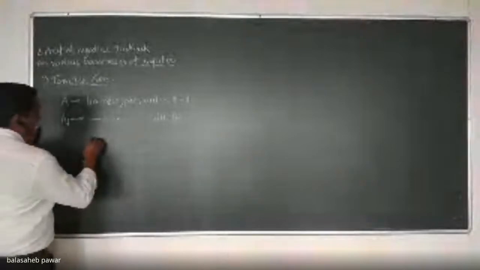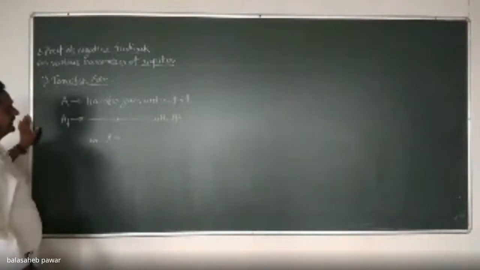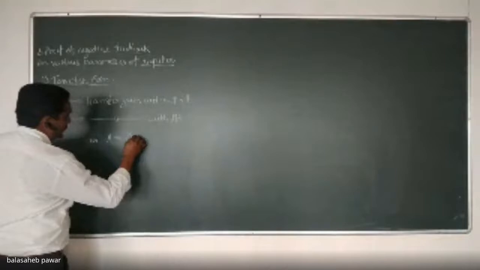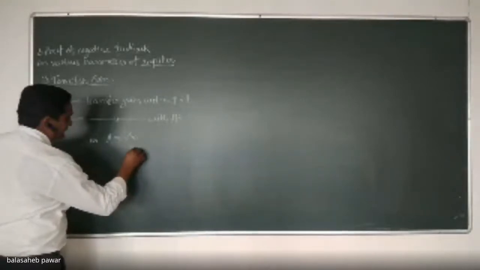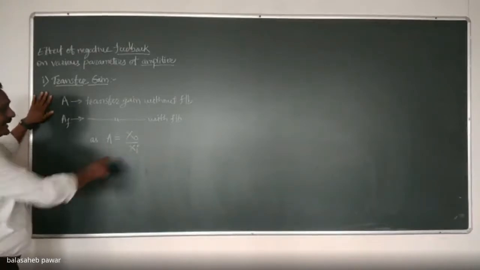Now, without feedback, the transfer gain is written in general as XO divided by XI. Note it down like this. The transfer gain of that amplifier, in generalized form, we can write as XO by XI.